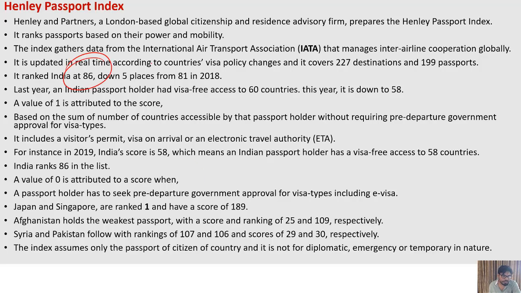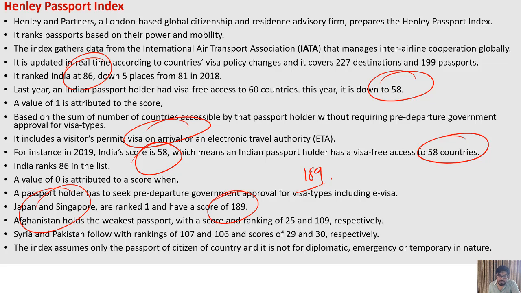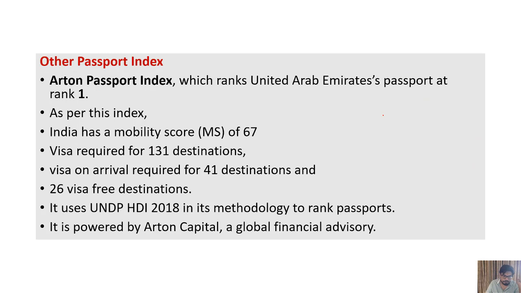You can see 86 is the rank and 58 are the countries we can visit visa free, or where a visa on arrival facility will be available. This is also the score there. Japan and Singapore are at the top of this list, and they have a score of 189, means they can visit 189 countries visa free, and we only 58 countries. So you can imagine how strong a passport Indians have. That's a problematic thing. Other passport indexes, like the Arton Passport Index, they may ask you about that also. There we have a score of 67.